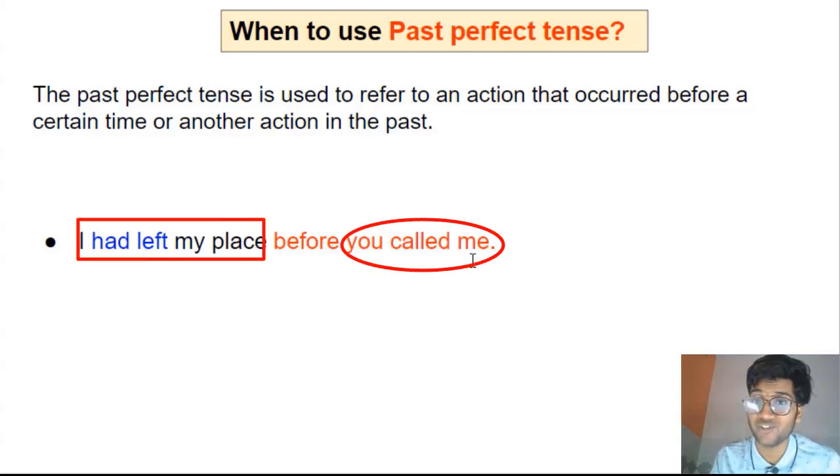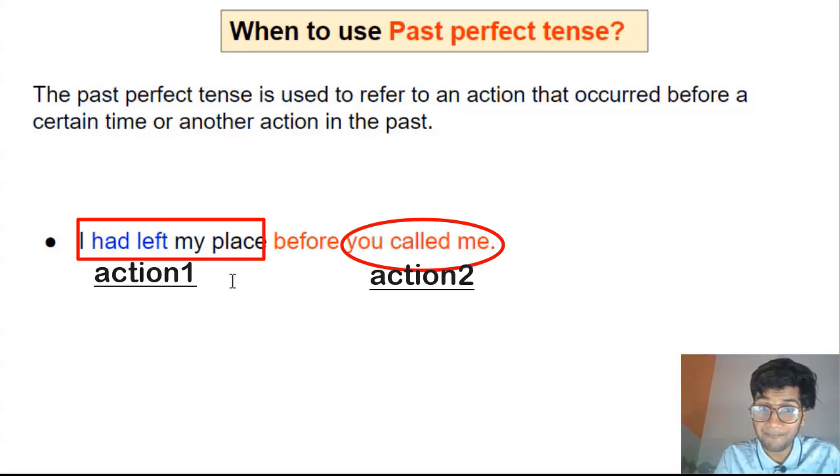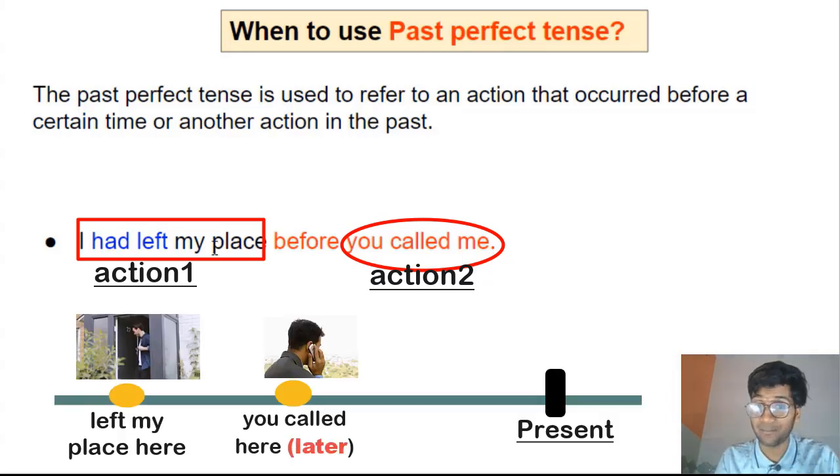So two actions took place in the past. I left my place, you called me. And we are using past perfect tense to talk about the action that occurred before another action, right? So I left my place first. This action that is in past perfect tense happened first, then happened the second action, you called me, right?